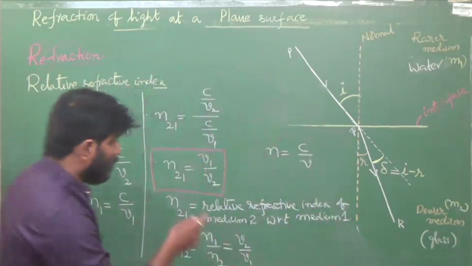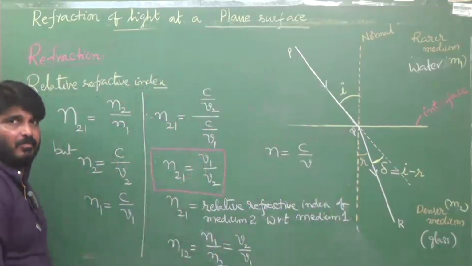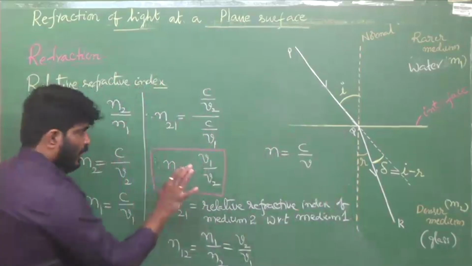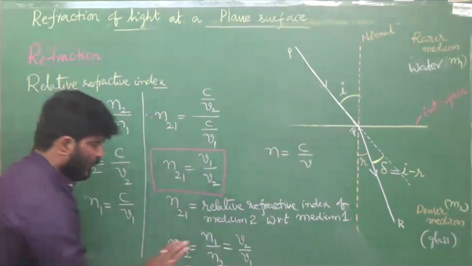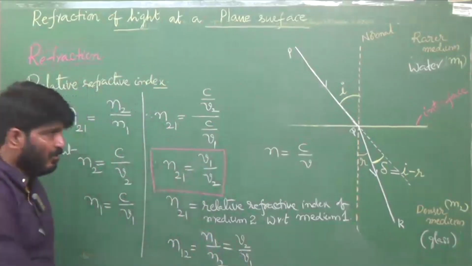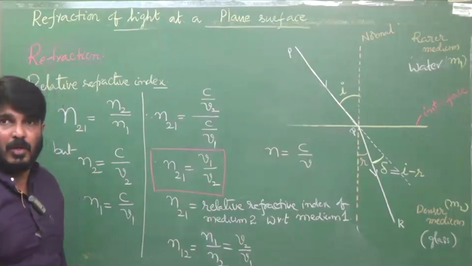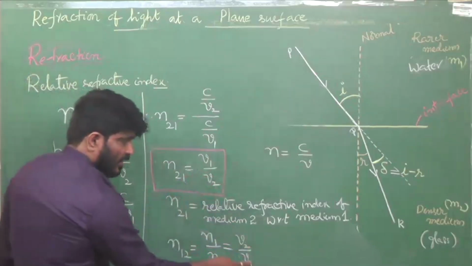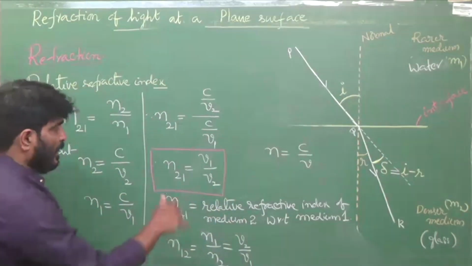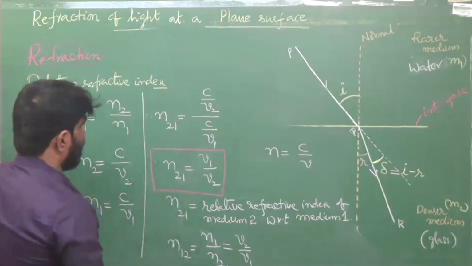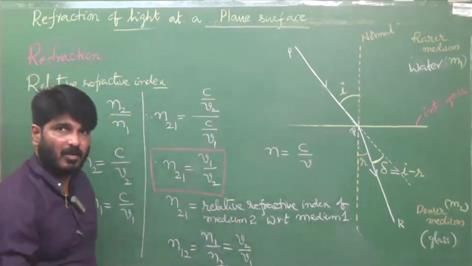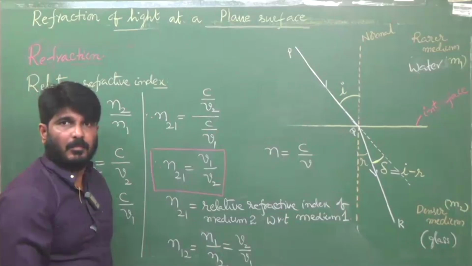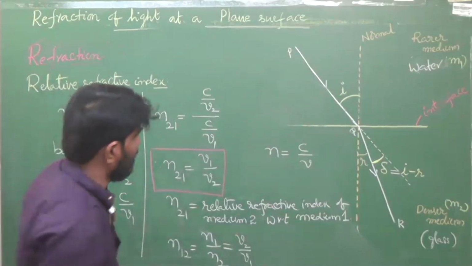Okay, but what about relative refractive index? Remember, for example, if N21 is less than 1, N12 is 100% greater than 1. I'll give you an example also. So if this is less than 1, the other should be greater than 1. If it is greater than 1, the other should be less than 1. That's why relative refractive index is there, no? Relative refractive index can be less than 1 or greater than 1. Okay, how? Let us discuss with examples, okay?